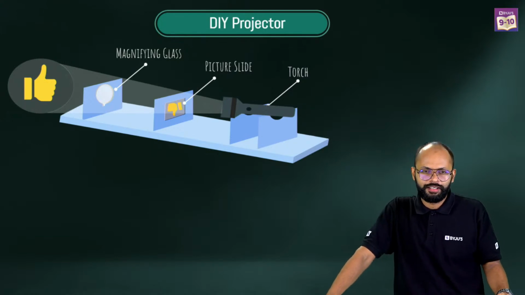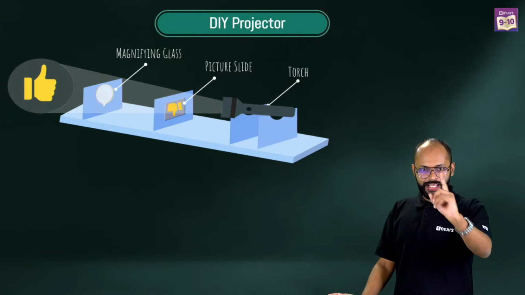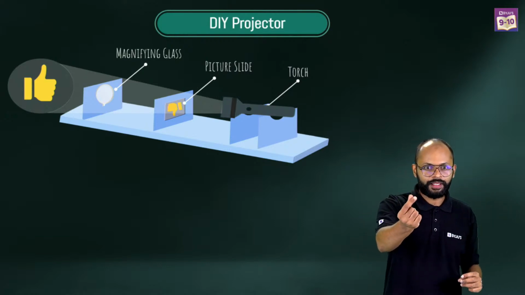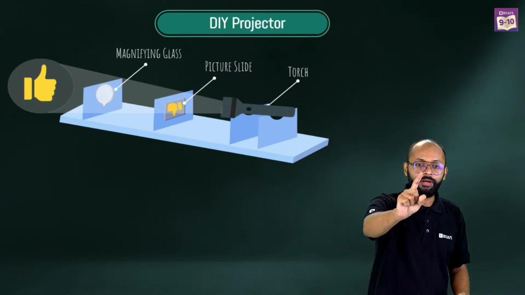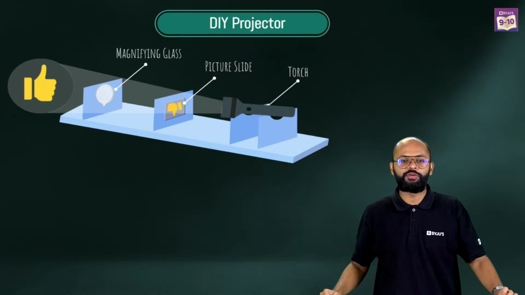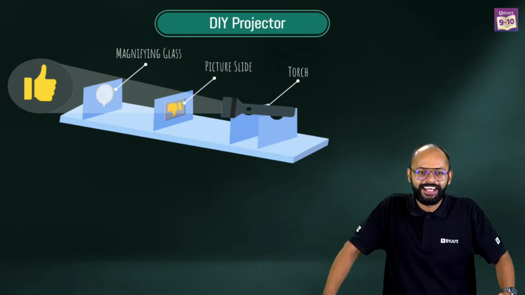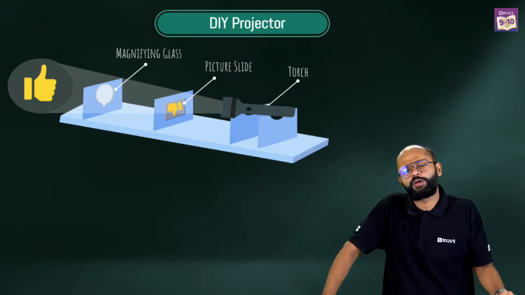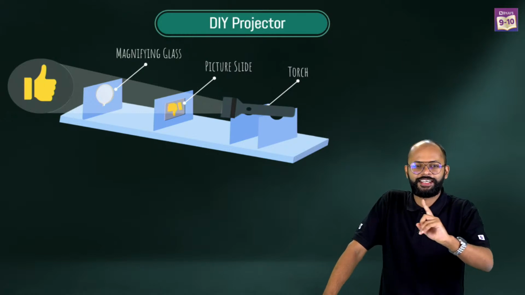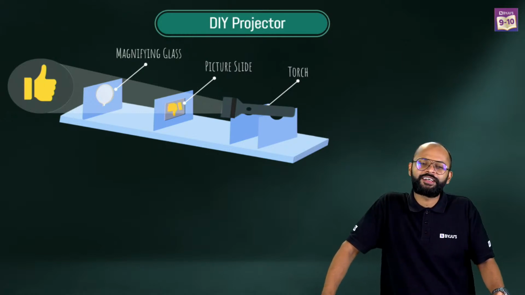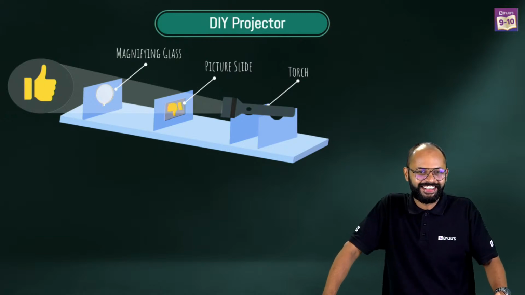This question is actually connecting the theory with practical. It was a convex lens, but which case of convex lens am I asking you? Which case? At C, close but not correct. At F, close but not correct.